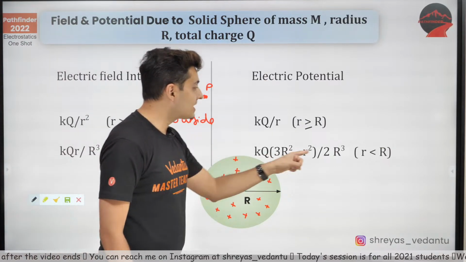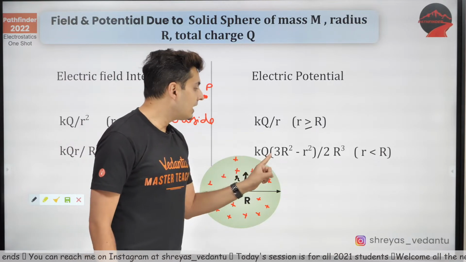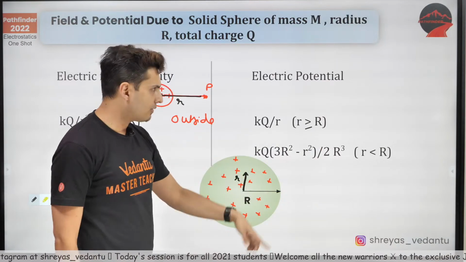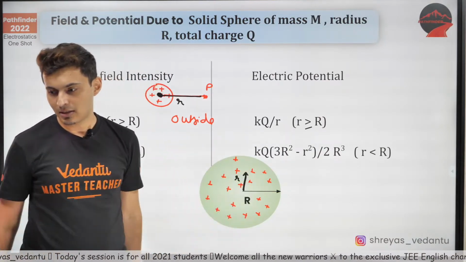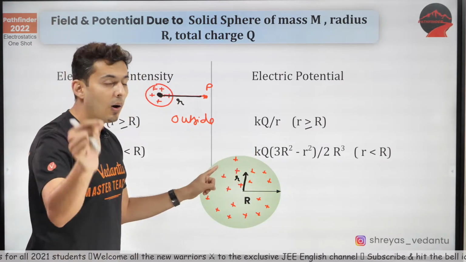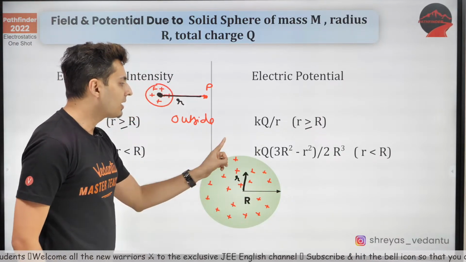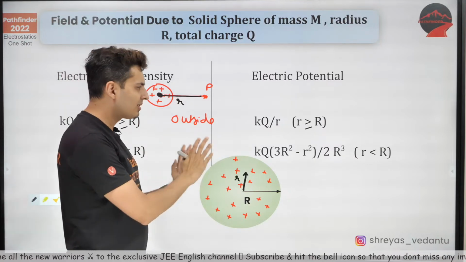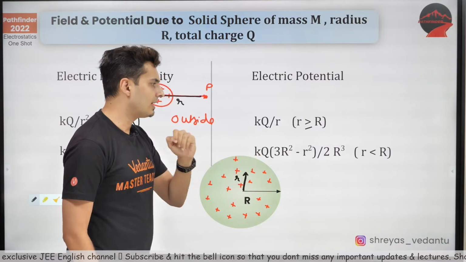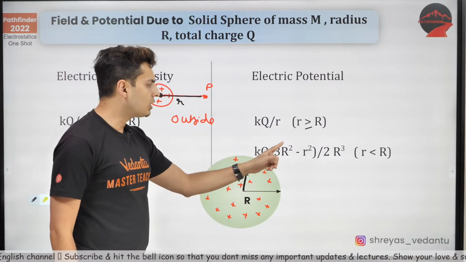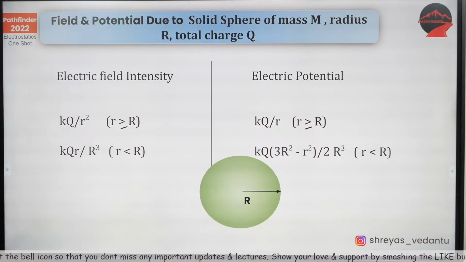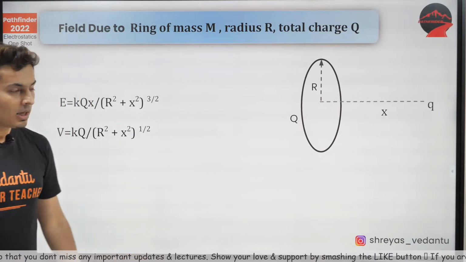Next, for potential: kq into 3R square minus r square, divided by 2R cube. This is the most complicated formula for potential. You should remember it. This is the formula for the potential of a uniformly charged sphere when you're inside of it. The formula in gravity was also similar. If you remember, instead of k you had G, instead of q you had m, and there was a negative sign outside, but it's okay. It's kq times 3R square minus r square divided by 2R cube. Very, very important.